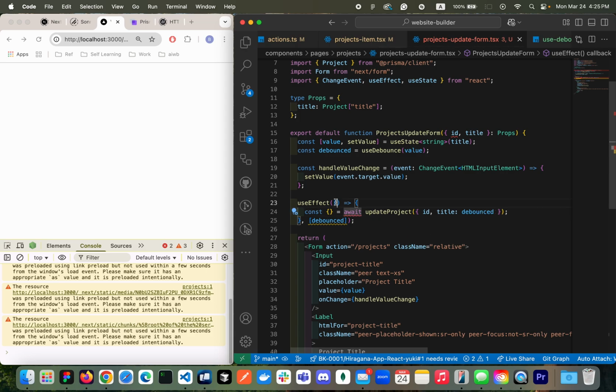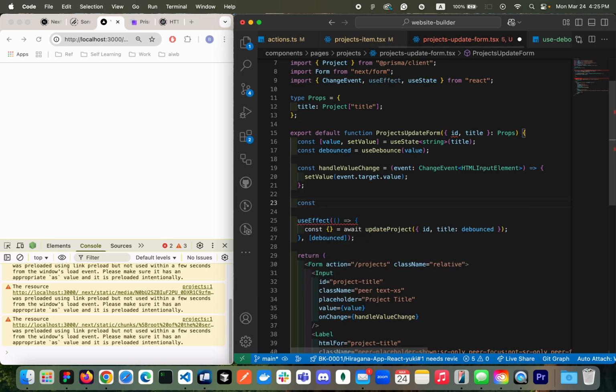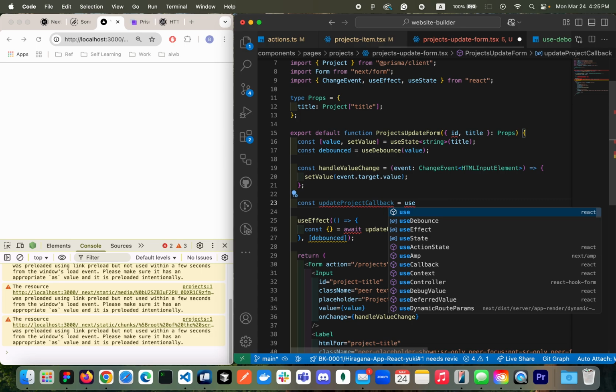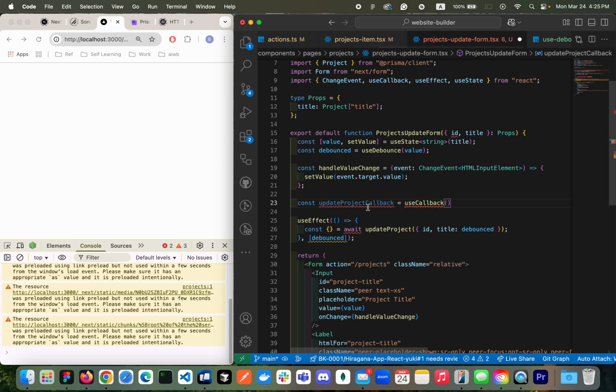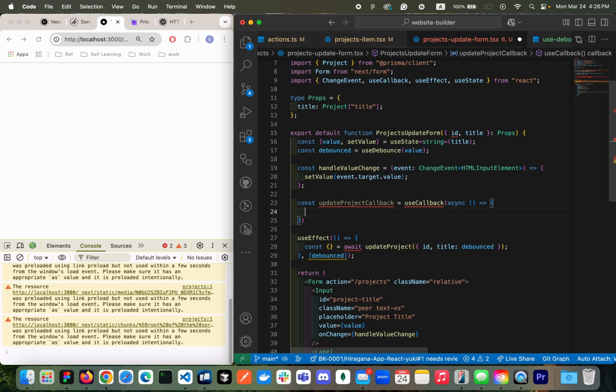Awesome. So, but we cannot give the async function to useEffect directly. So what it means, we needed to build a small callback function, right? So here what I would do is creating update project callback maybe, and then I'm gonna use useCallback so that we're not gonna regenerate this function all the times, right? So here what I will be building will be the function that is async, okay? And then we are gonna pass this guy inside here.